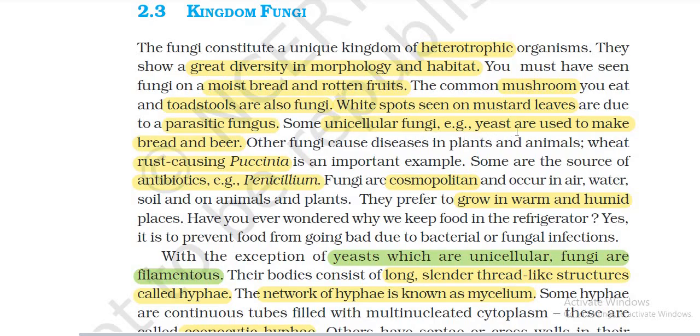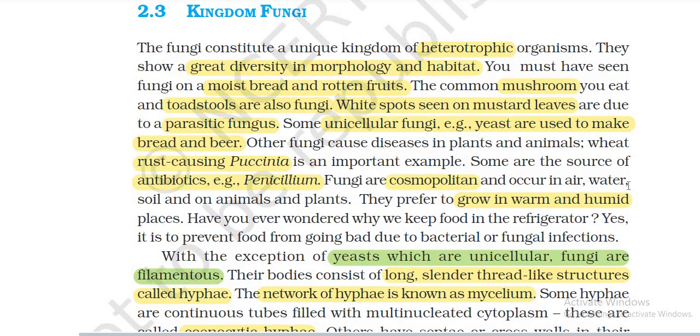Some unicellular fungi, for example yeast, are used to make bread and beer. Other fungi cause diseases in plants and animals; wheat rust caused by Puccinia is an important example. Some are the source of antibiotics, for example Penicillium.